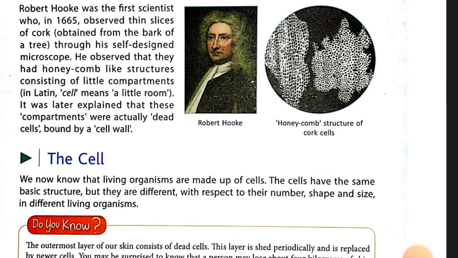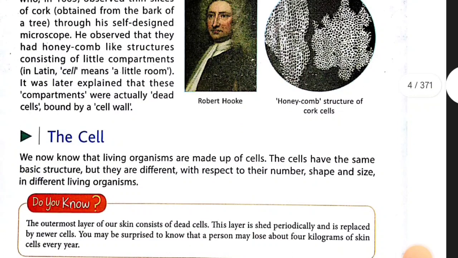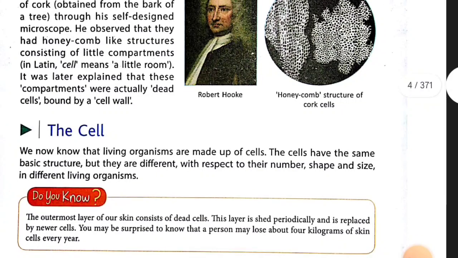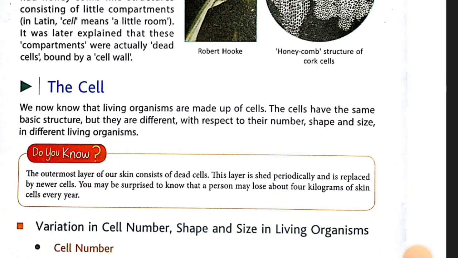So first, we know what a cell is. Cell is the basic structural and fundamental unit of life, or we can say it is the smallest part of the body of a living organism. Then who discovered the cell? Robert Hooke in 1665 discovered the cell in a thin slice of cork.